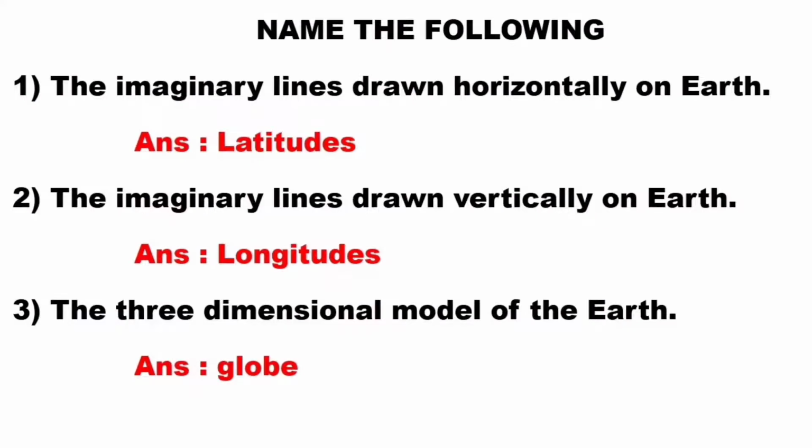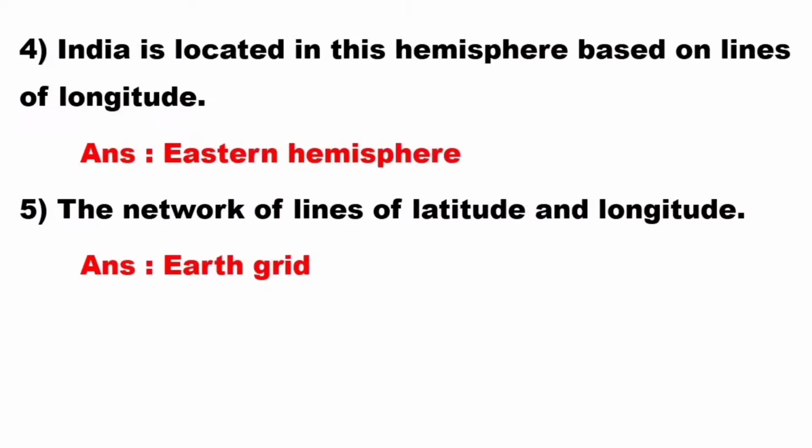Next one, name the following. The imaginary lines drawn horizontally on earth. Latitudes. The imaginary lines drawn vertically on earth. Longitudes. The three-dimensional model of the earth. Answer, the globe. India is located in this hemisphere based on lines of longitude. Answer, Eastern Hemisphere. The network of lines of longitude and latitude, earth grid is the answer.